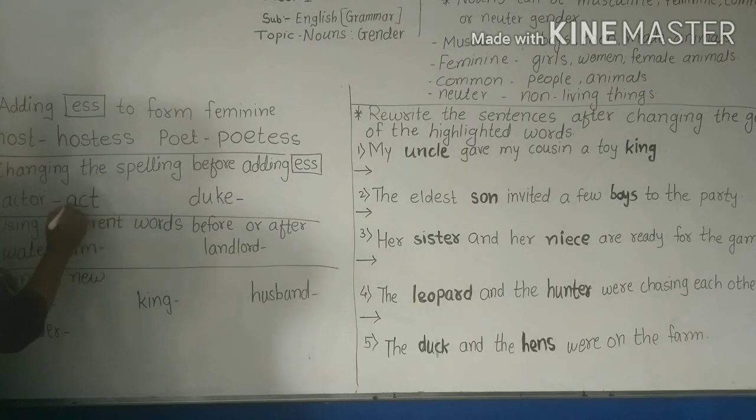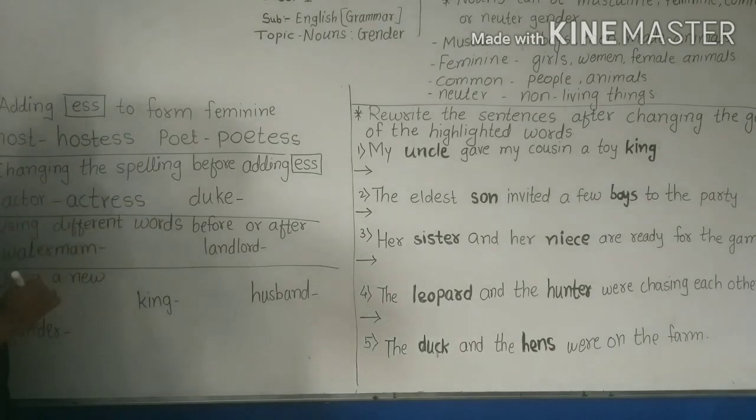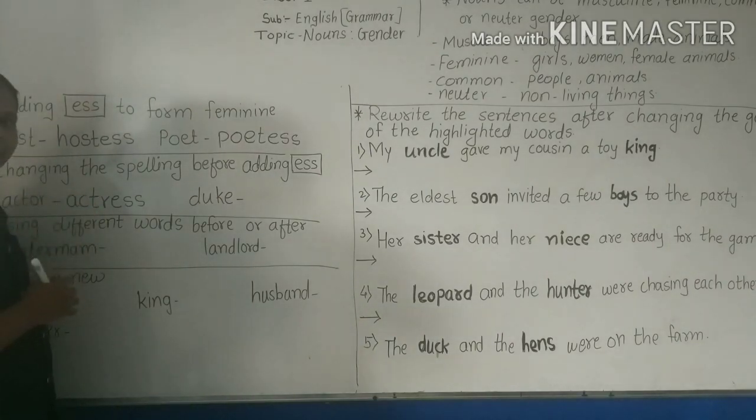before ess. Now see, ACT. Here I will not write O, I will write R and ESS. So actor becomes actress. Actor is a masculine gender and actress is a feminine gender.